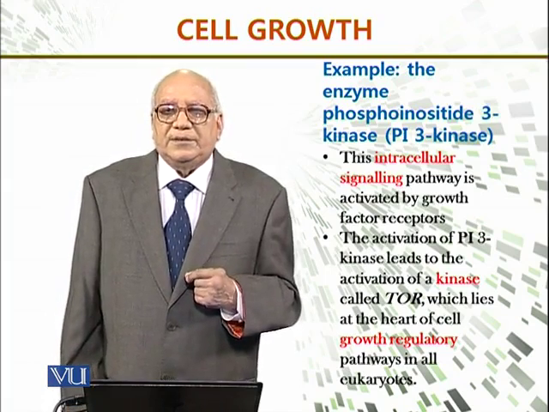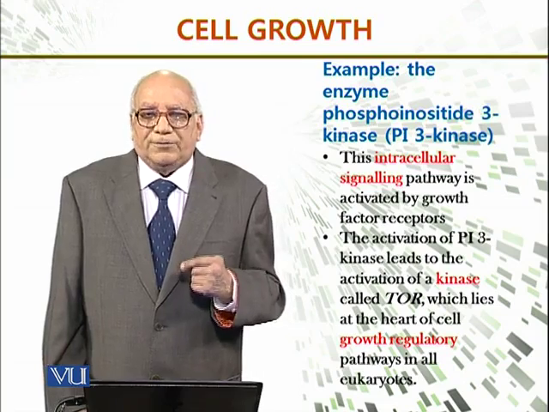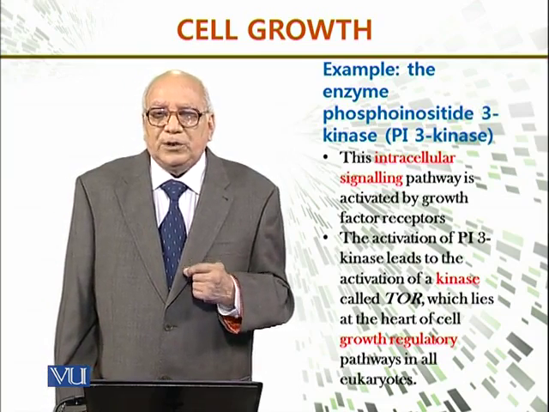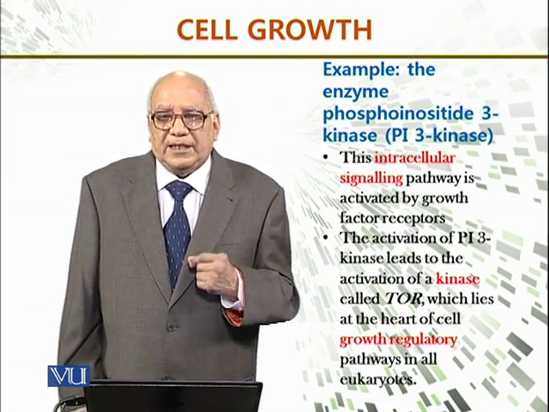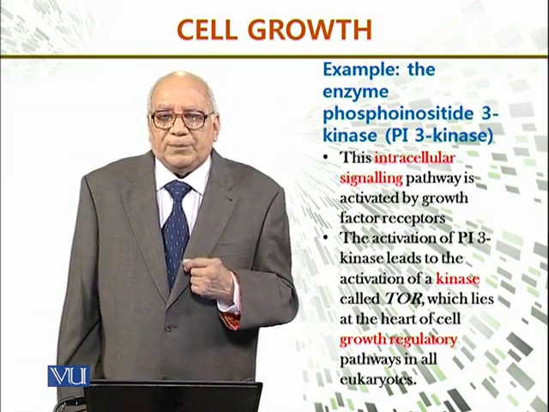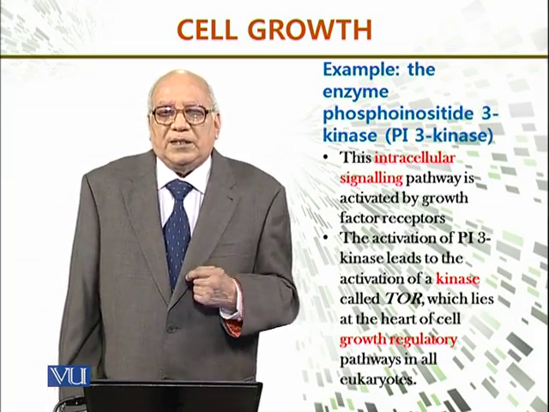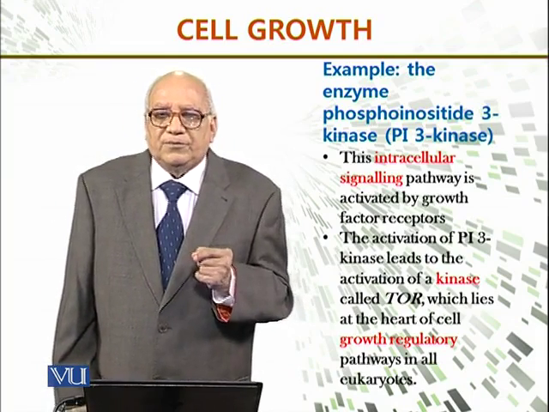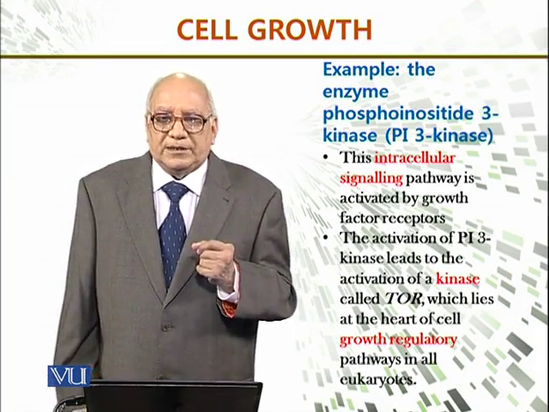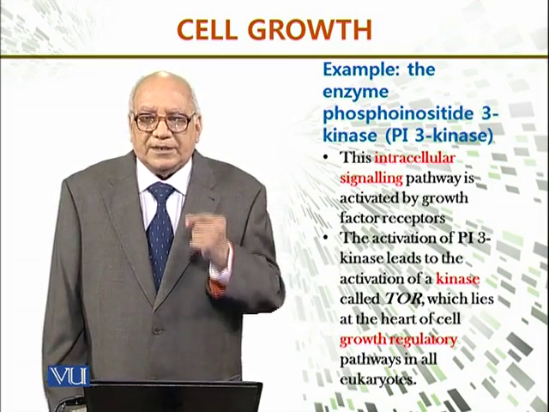The activation of PI3 kinase leads to the activation of a kinase called TOR, which lies at the heart of the cell growth regulatory pathway in all eukaryotes. That is, TOR is the major working enzyme responsible for the growth regulatory pathway in the eukaryotes.